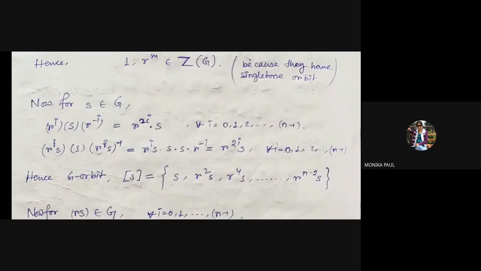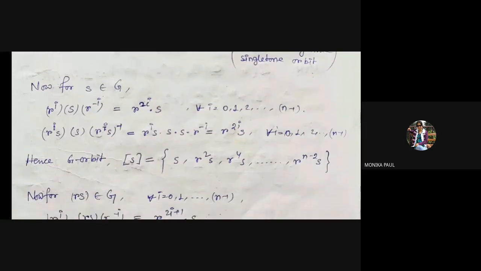So for the element s of Dn, the G orbit, the conjugacy class represented by s, if we put the values I equal to 0, 1, 2, up to n minus 1, becomes s, r square s, r to the power 4 s, up to r to the power n minus 2 s. That is, those whose power is even.